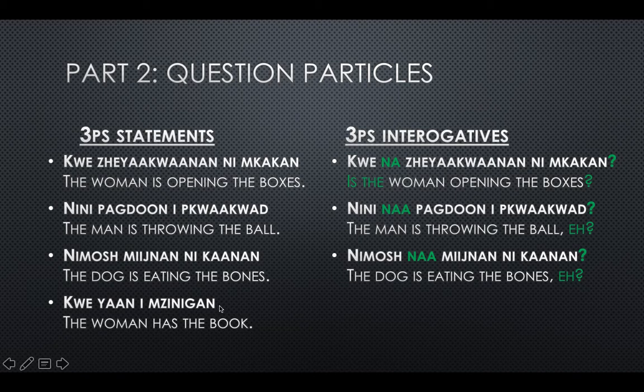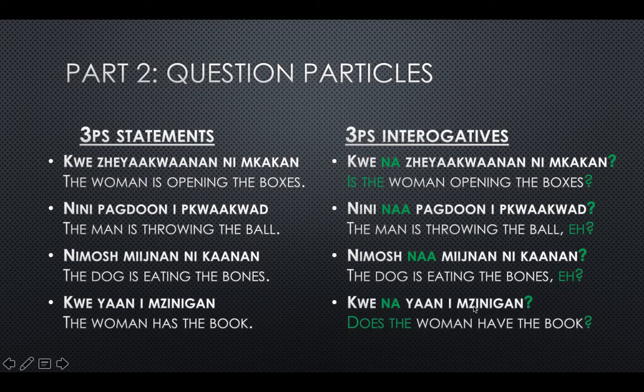And our last one for our question particles. Kweyan mzinigan. So that means the woman has the book. Kwe, woman. Yan, has. Singular. Mzinigan, book. Kwe nayane mzinigan. So this is our question version. So that means, does the woman have the book? So kwe, woman, na, question, yan, have, singular, mzinigan, book.